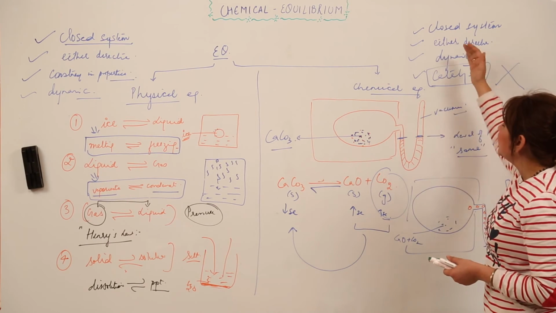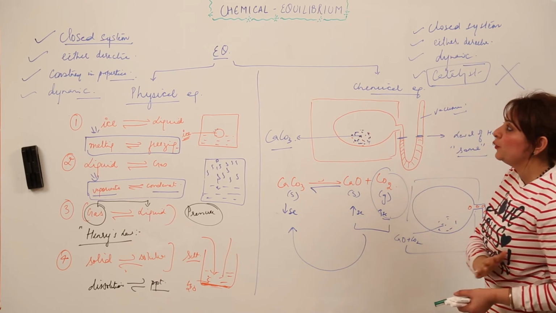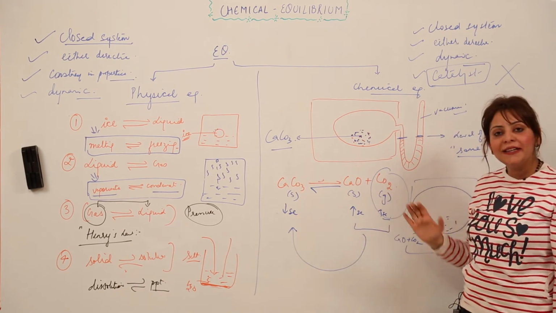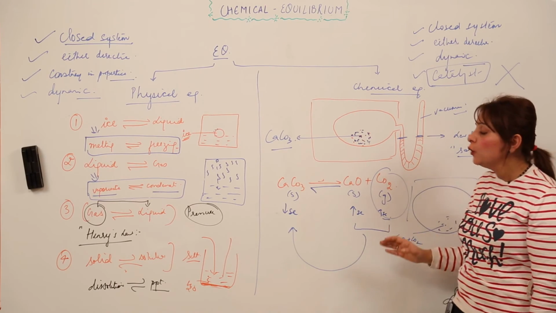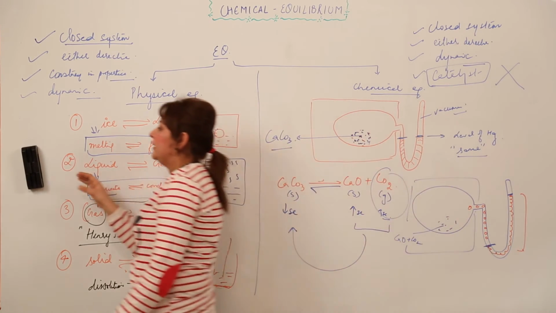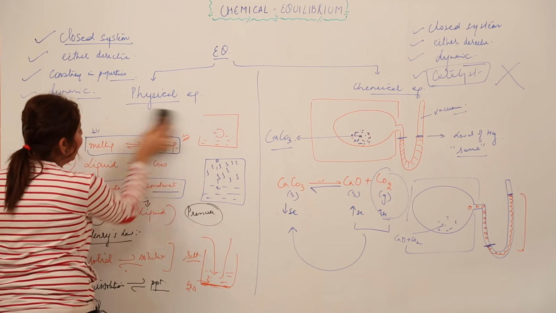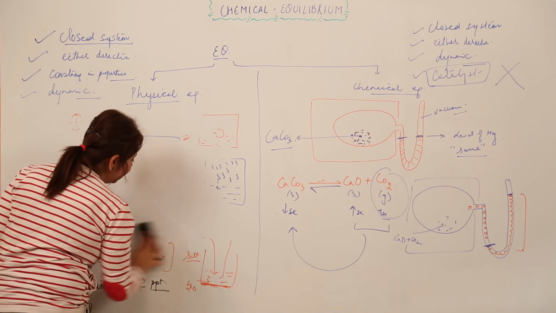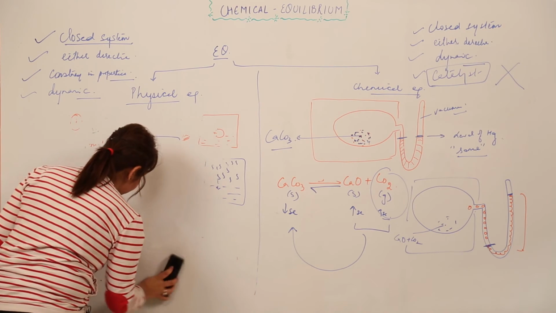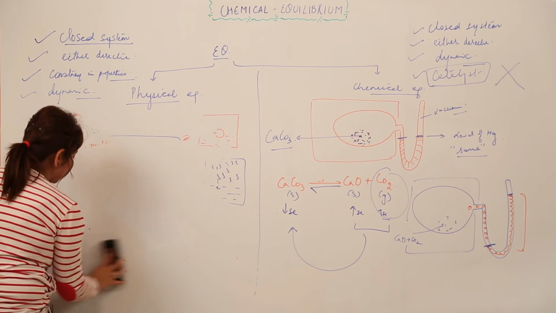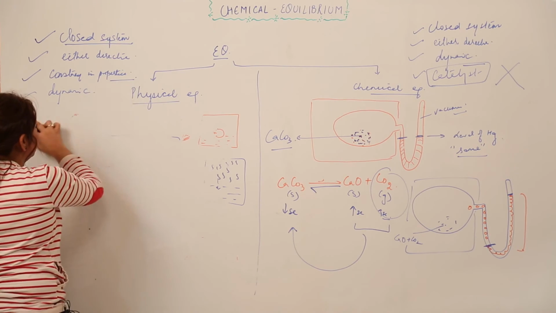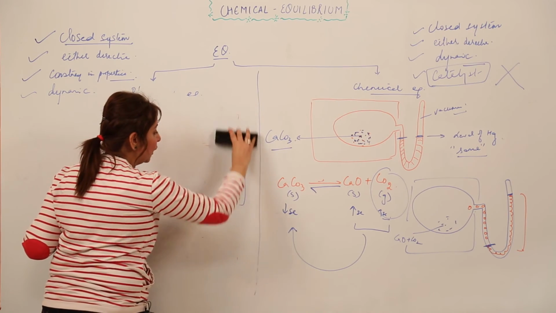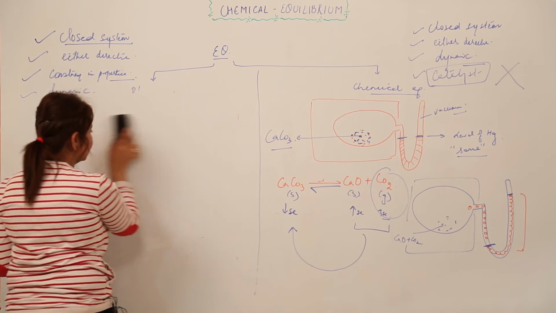Right. So these are the characteristics which we have summed up for the physical equilibrium and for the chemical equilibrium. I think it's clear now. Now we are going to study about that. As I told you, it is an important aspect that it is dynamic in nature, and that you need to have a closed system. You know what the reason behind that is. We need a closed system because there should be no exchange of matter with the surroundings, because if matter is exchanged with the surroundings, we will not have constant concentration, right?